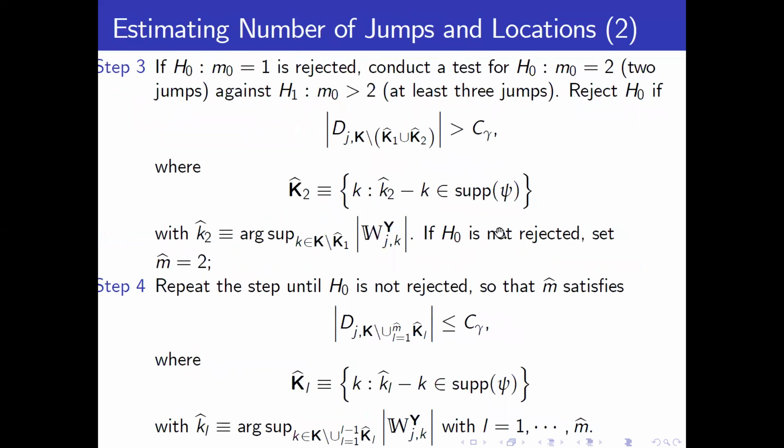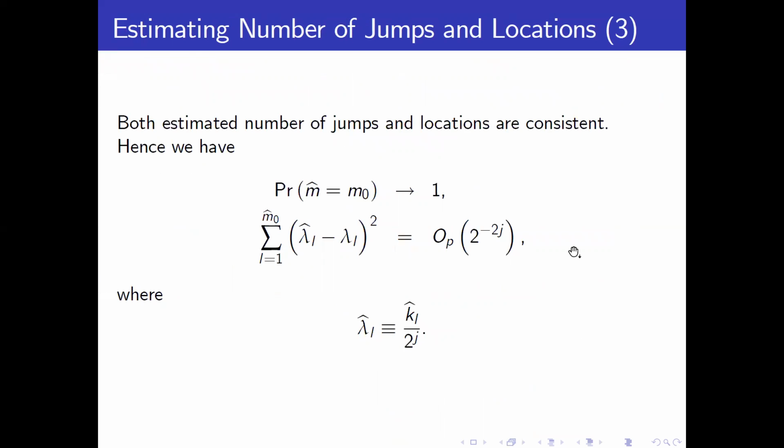If we still reject, we move to step 3, until we cannot reject based on the critical value C_lambda. Of course, you need to update the test statistic as well, because once you estimate a potential jump location, you remove it from the computation of D_jk. In the paper, we show that the number of jumps and the locations can be estimated consistently.